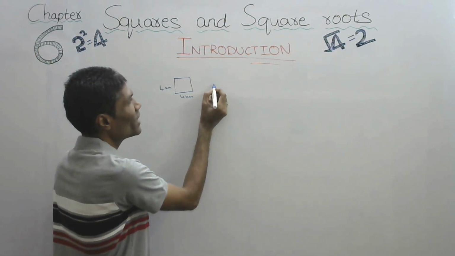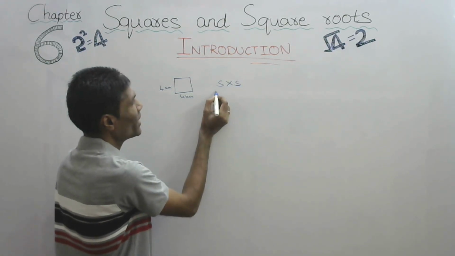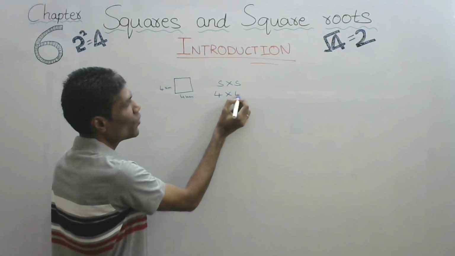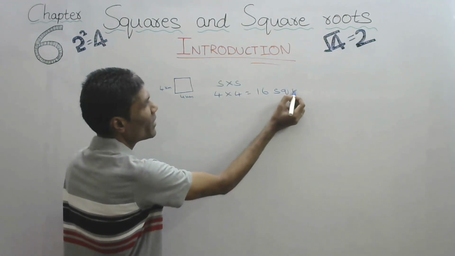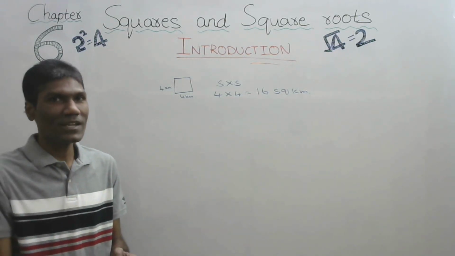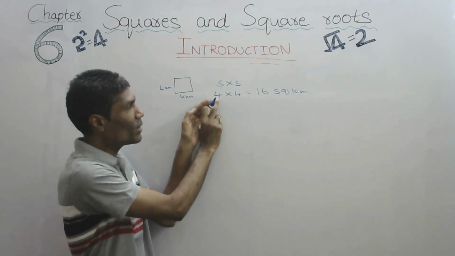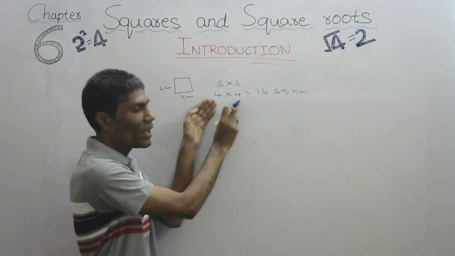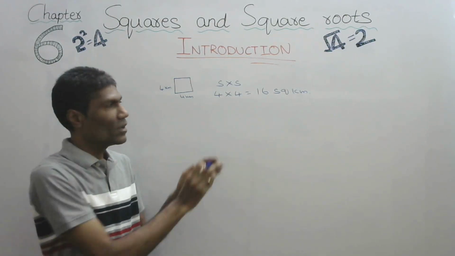So what is the area? We'll say side into side. That is 4 into 4. That is 16 square kilometers we will say. Now by this let us understand what a square is. Square means multiplying the same number so that we will get another number.